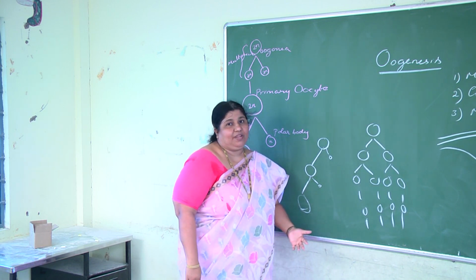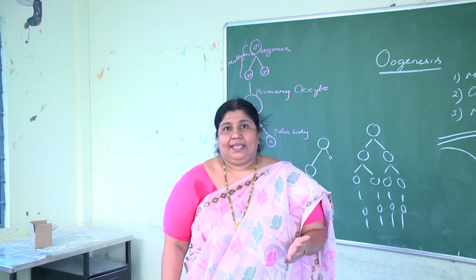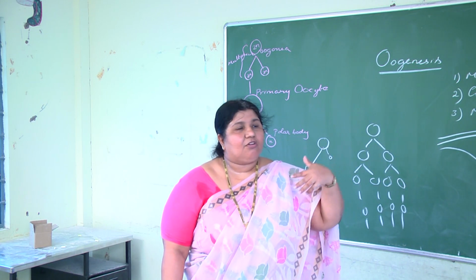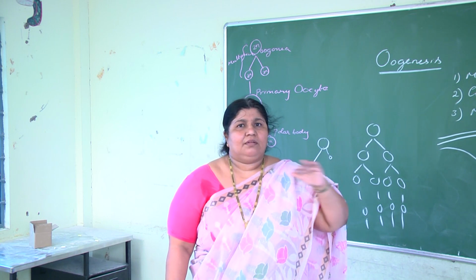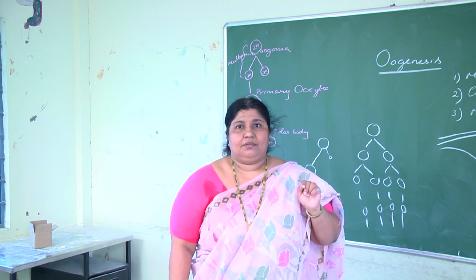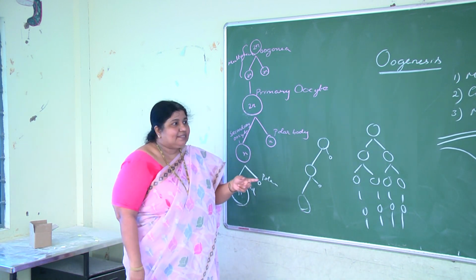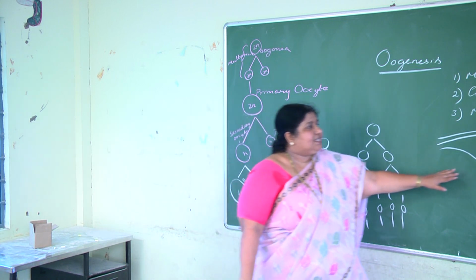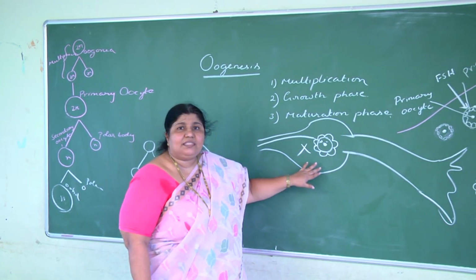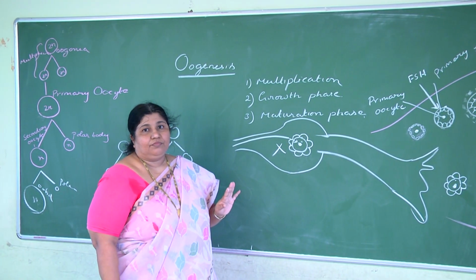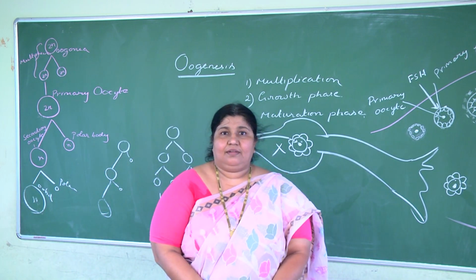What is the other difference? Spermatogenesis is not dependent on ova. Whether the male meets the female or not, spermatogenesis is not dependent on females. It continues. Whereas oogenesis depends on sperm. Only if it meets the sperm is oogenesis completed. If it does not meet the sperm, oogenesis halts at metaphase 2. So these are the differences between oogenesis and spermatogenesis, children.